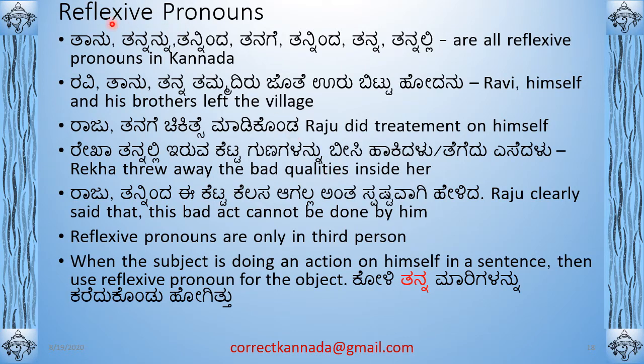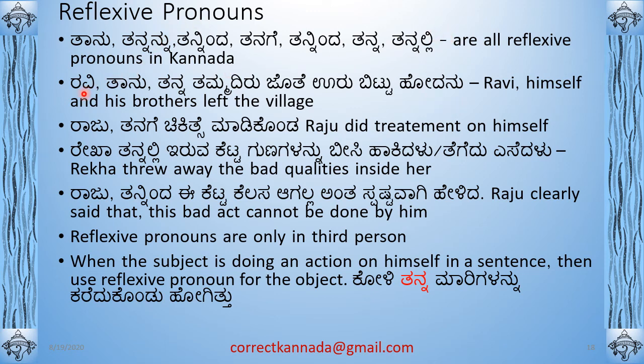Okay, so this is reflexive pronouns. The idea is when the subject is doing an action on himself in a sentence, then we use a reflexive pronoun. The reflexive pronoun here is tanu in Kannada. This is the Prathama Vibhakti of it. The Dvitiya Vibhakti will be tannannu. Tritiya Vibhakti will be tanninda. Chaturthi Vibhakti will be tanage. Panchami Vibhakti will be again tanninda. Shashti Vibhakti will be tanna. Saptami Vibhakti will be tannalli. These are all reflexive pronouns in Kannada. And you don't have Ashtami Vibhakti for the reflexive pronoun.